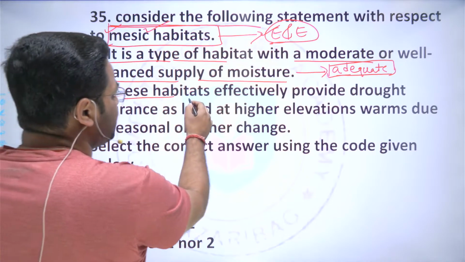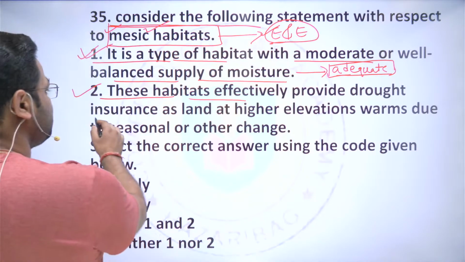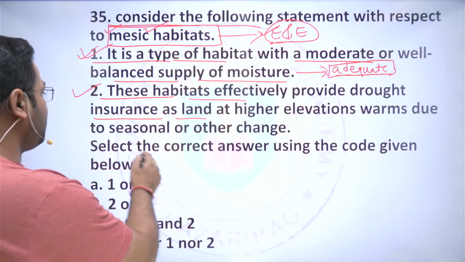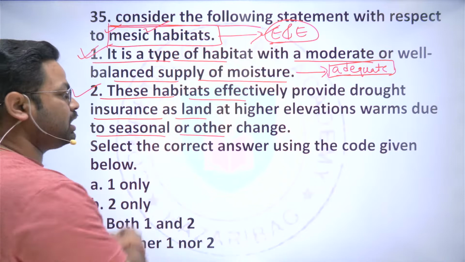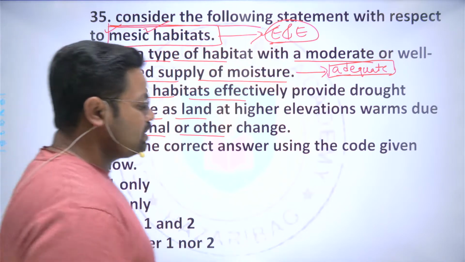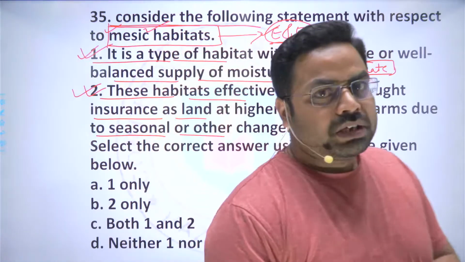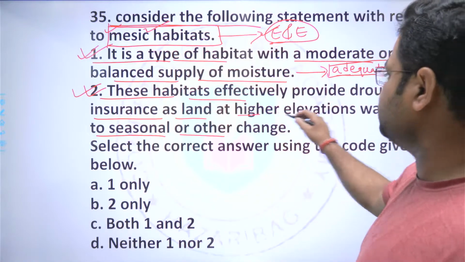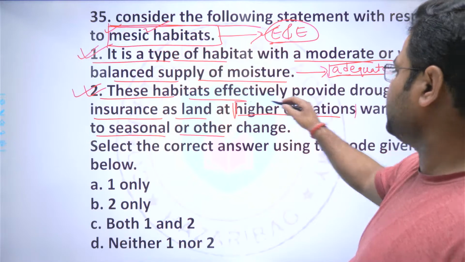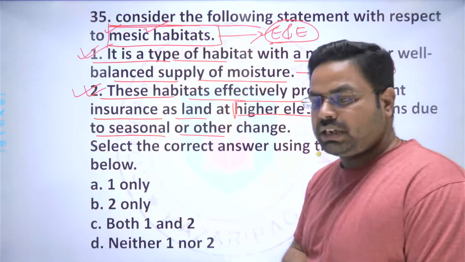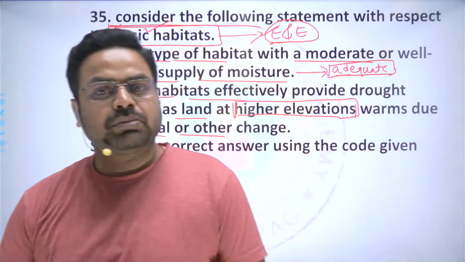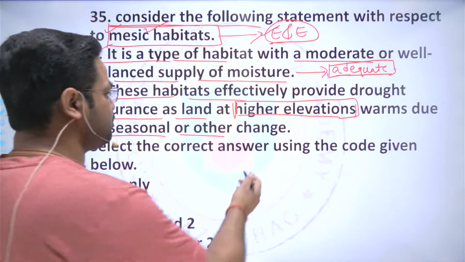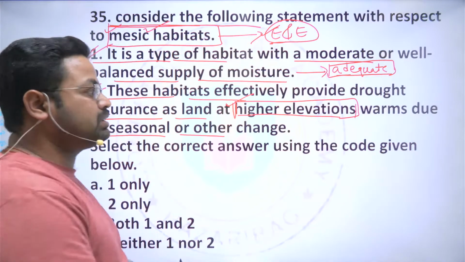Next is, these habitats effectively provide the drought insurance as the land at the higher elevation warms due to the seasonal or other changes. Again, this is a correct statement, because at the higher elevation there will be a higher rate of insolation, and due to that there will be a higher rate of evapotranspiration and loss of moisture.